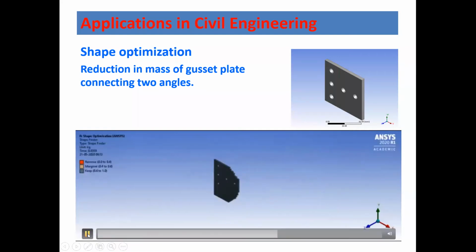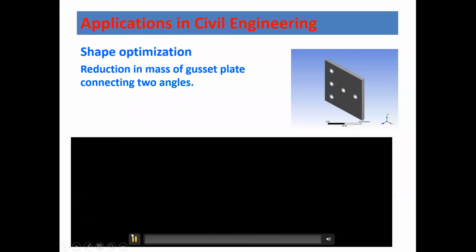Instead of a rectangular gusset plate, you can provide a gusset plate with this shape. Basically we are trimming the triangular portion of the gusset plate, so that you have reduced weight of the structure. This can also be seen in this image.